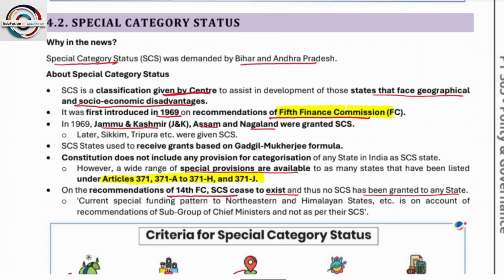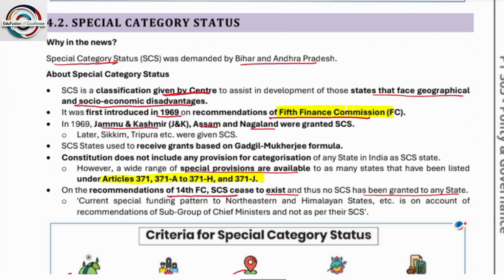F, G, H, I, up to J. There are Karnataka, Goa, Sikkim, Assam, Meghalaya, Tripura, Mizoram, Nagaland. So there are many other states which receive special provisions.